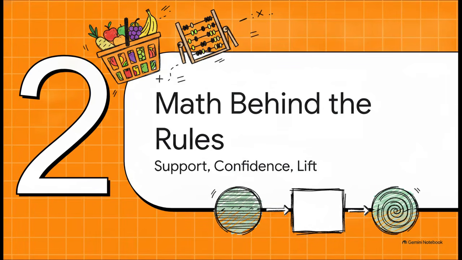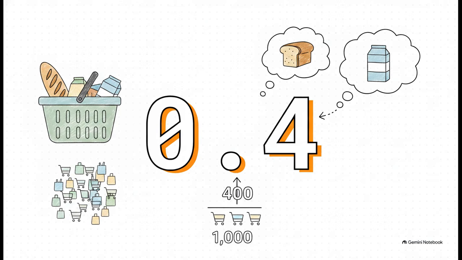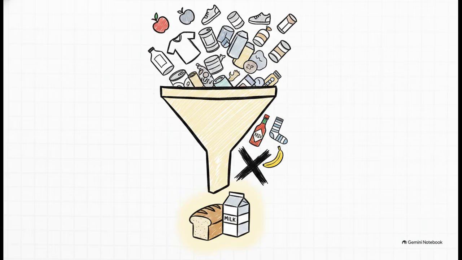And that brings us to Section 2, the math behind the rules, specifically support, confidence, and lift. Don't worry, we're going to keep this super clear and stick with a simple grocery example. There are basically 3 core probability metrics that act as the engine for this algorithm. Let's start with this first number, 0.4. Imagine we have a dataset of exactly 1,000 grocery store transactions. If bread and milk are bought together in 400 of those 1,000 transactions, the math is totally straightforward. 400 divided by 1,000 gives us 0.4, or a 40% rate. So that 40% represents our first major metric, which is called support. Support measures exactly how frequently a specific item set occurs in the complete dataset.